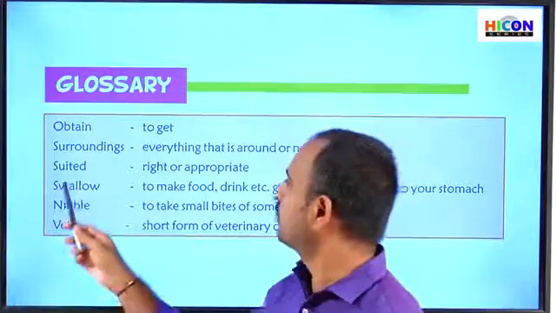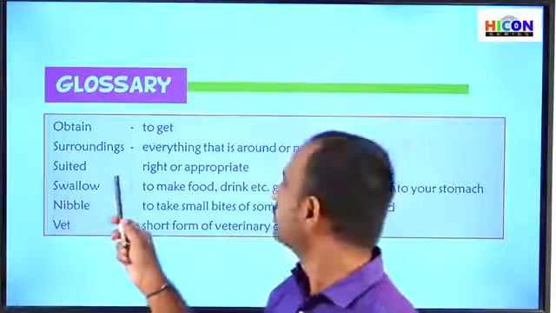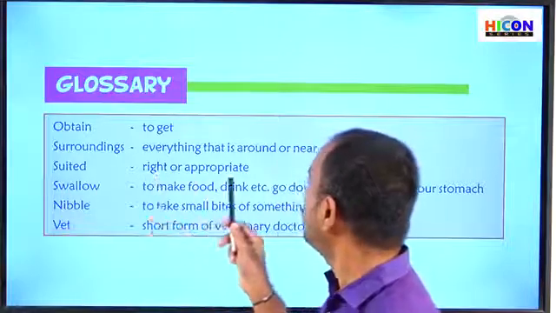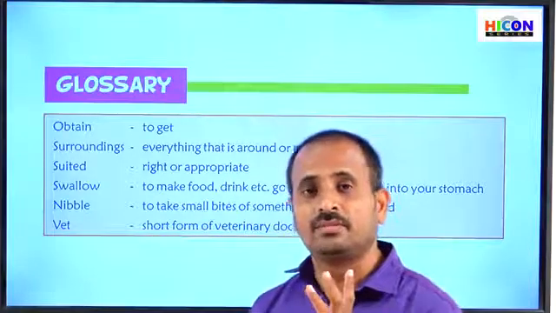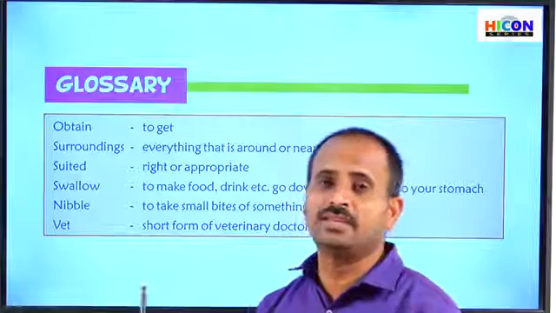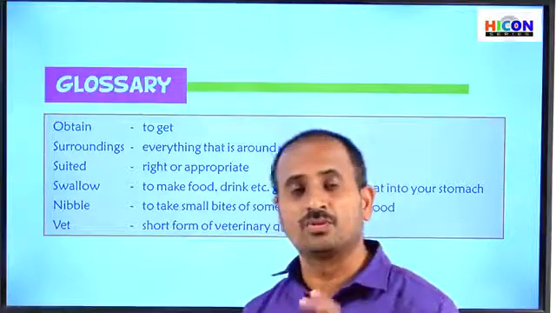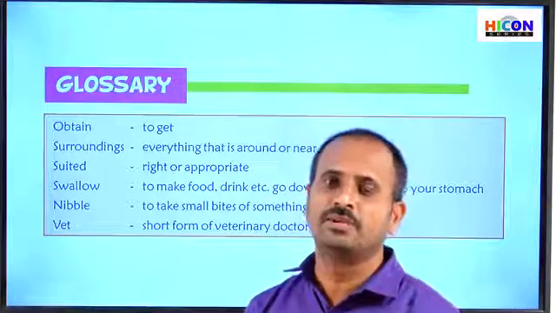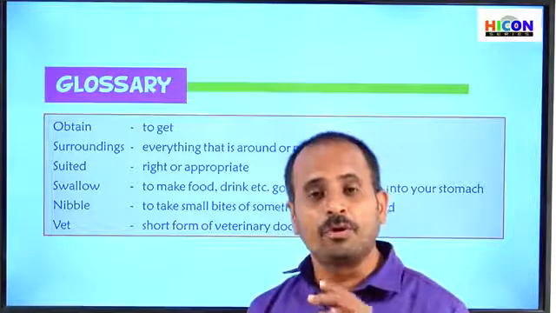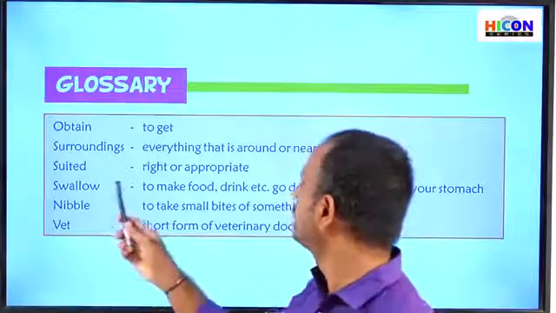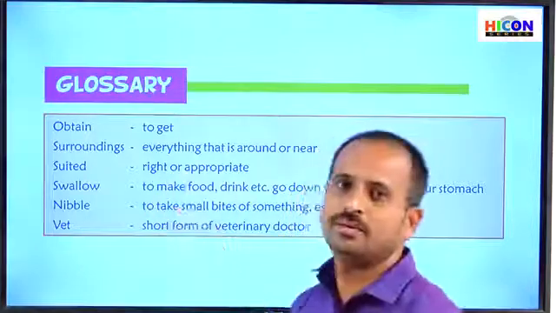Next, the third word, suited. Suited means right or appropriate. Already we have practiced some fill in the blanks. In that exercise we chose suitable words for each blank. A suitable word means the correct word, the appropriate word.